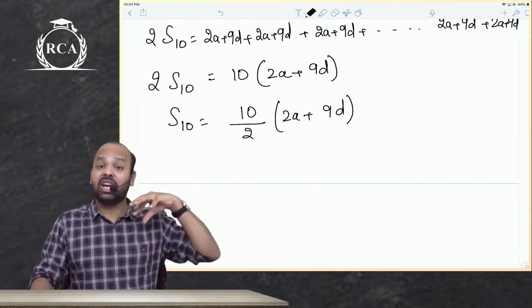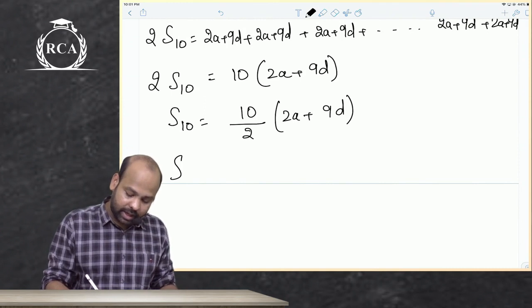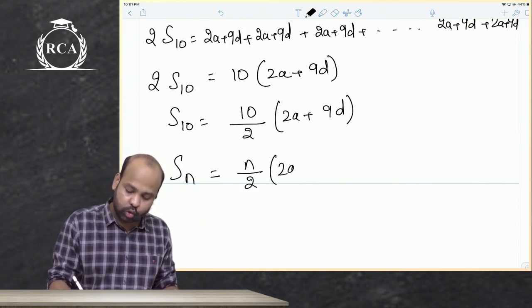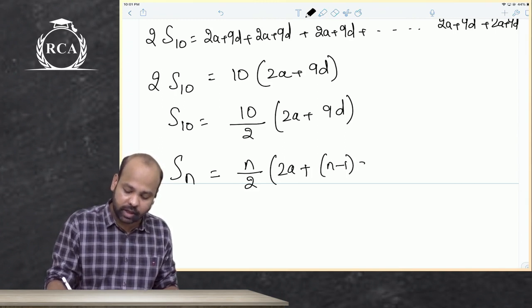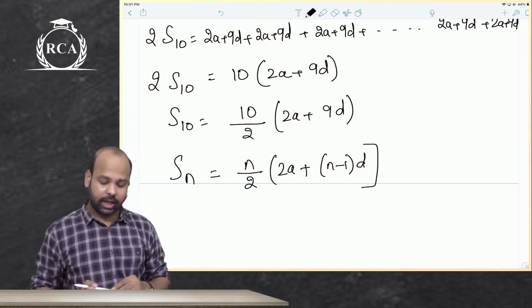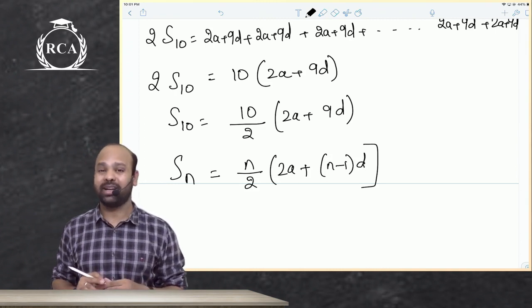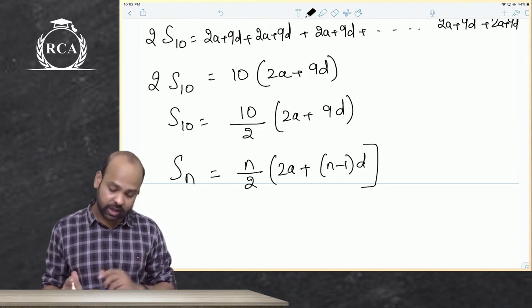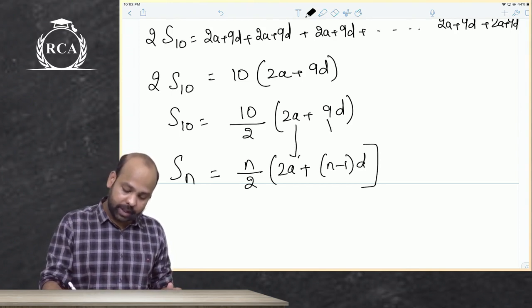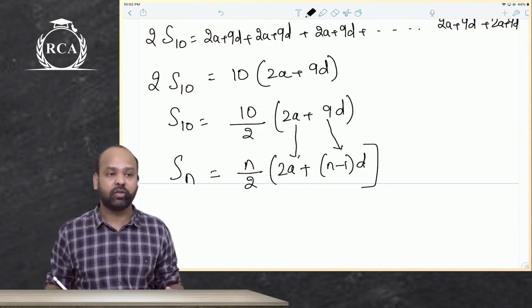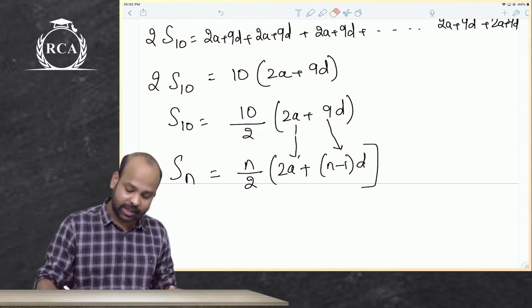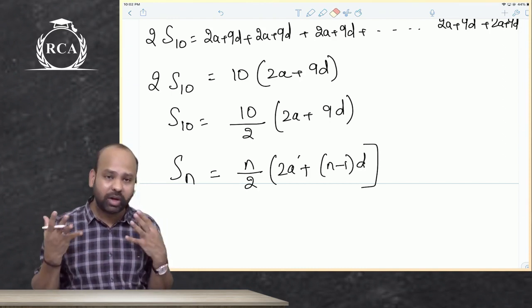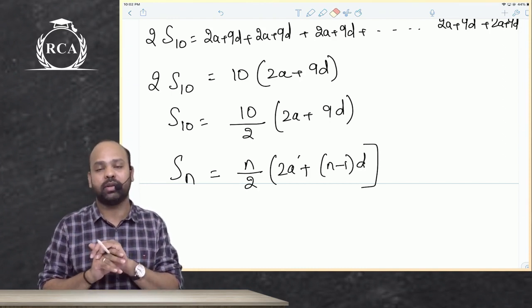Can I generalize the formula? Yes, I can write sum of n terms as n by 2 into 2a plus n minus 1 into d. 2a plus 9d, where 9 can be written as 10 minus 1. So that is, Sn can be written as n by 2 into 2a plus n minus 1 into d. This is how we derive the formula of sum of n terms of an arithmetic progression.